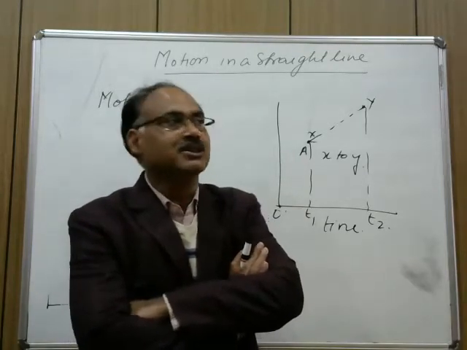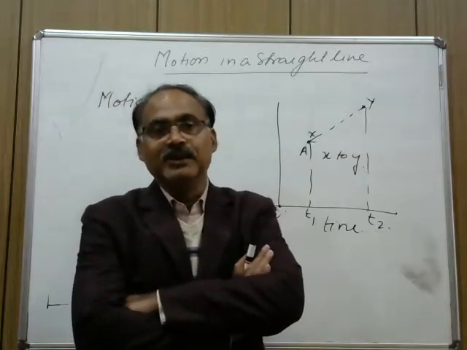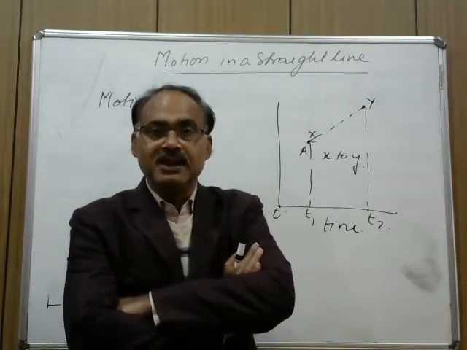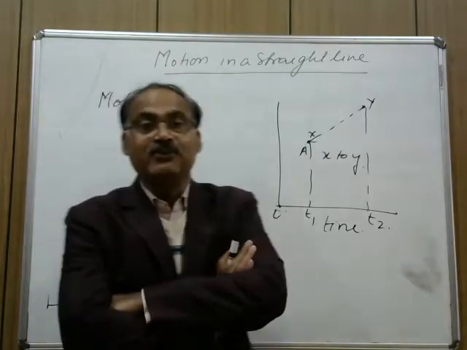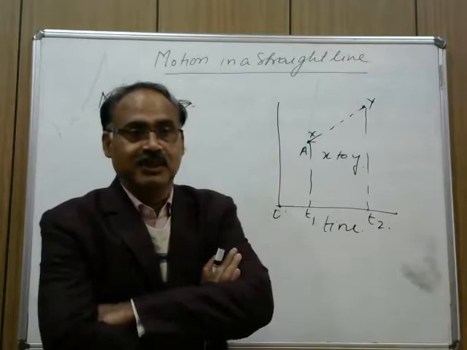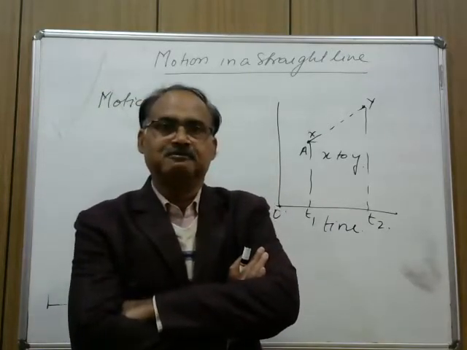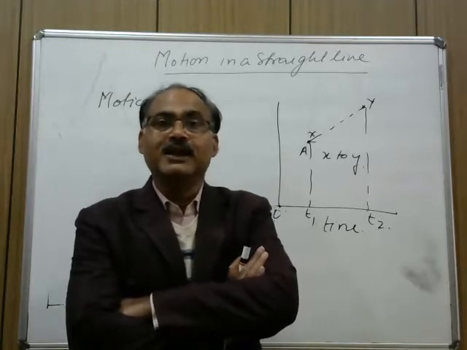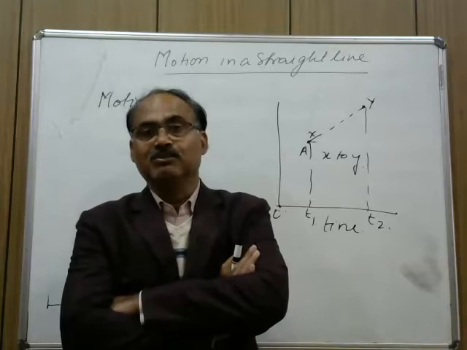But when the observation point lies on the Earth, then you can say that we are in the state of rest with respect to Earth. So, to define rest and motion, it is essential to define the reference point, that where we have taken the reference point, whether it is a stationary plane or a moving plane.